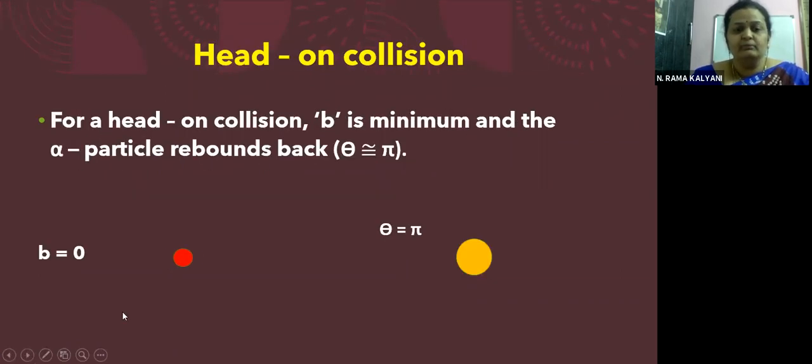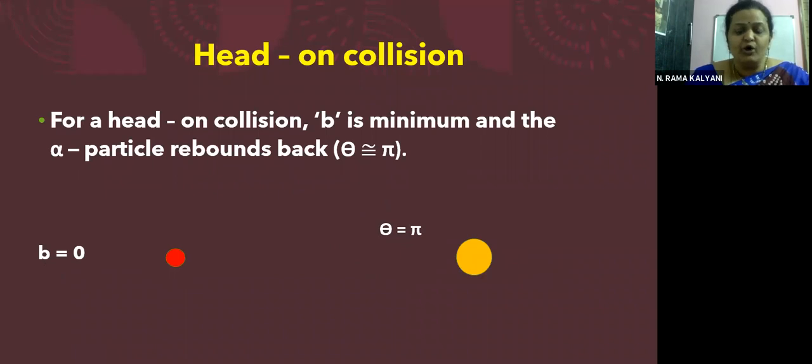Observe again, children. Right. So for B is equal to 0, what is happening? For B is equal to 0, the scattering angle is 180 degrees. Isn't it, children? This is the direction of the alpha particle and it is moving in the reverse direction, means the angle of scattering is 180 degrees, approximately 180 degrees. For a head-on collision, the impact parameter value is almost equal to 0 and theta, that is the scattering angle, is 180 degrees, approximately 180 degrees.